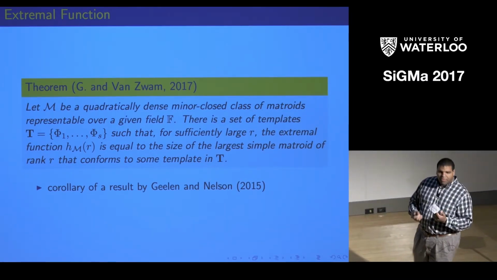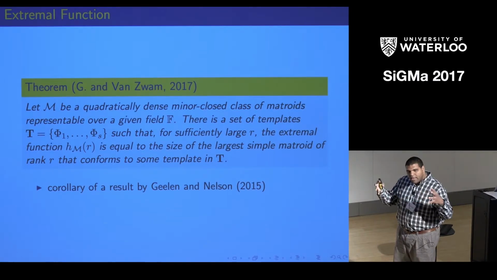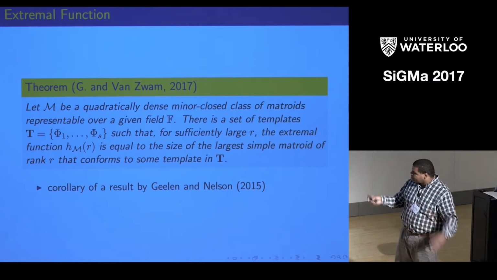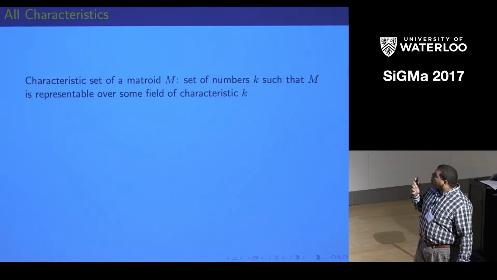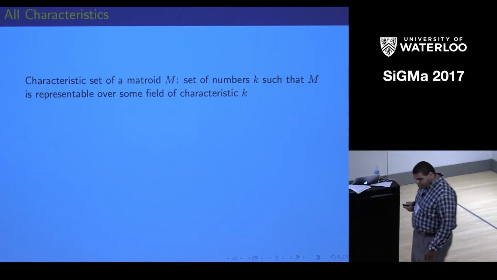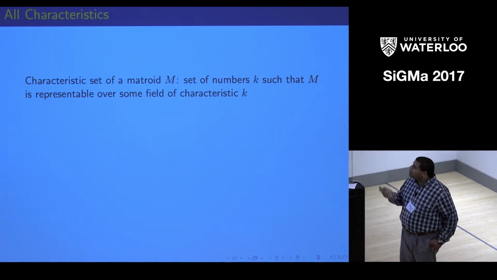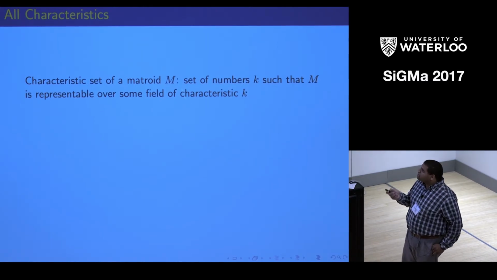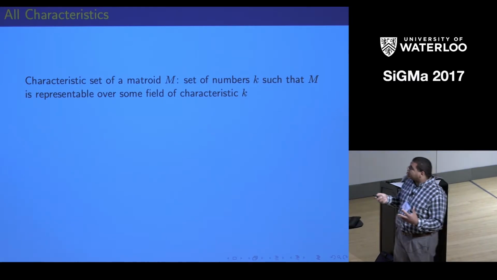So what we did for that, though, is we said this class of golden mean matroids is contained in a larger class. And before I describe that class, let me give a quick definition here. The characteristic set of a matroid is the set of numbers k such that the matroid is representable over some field of characteristic k.